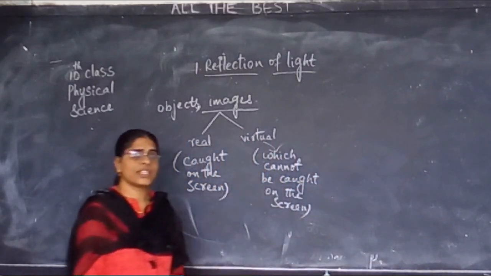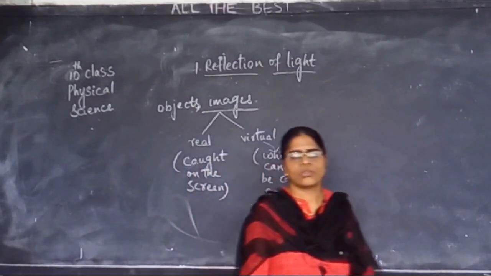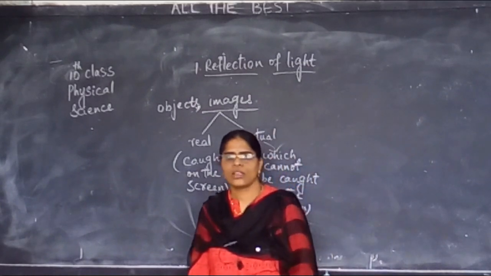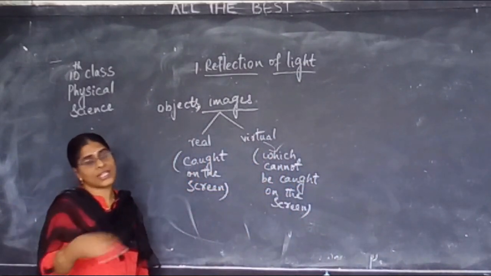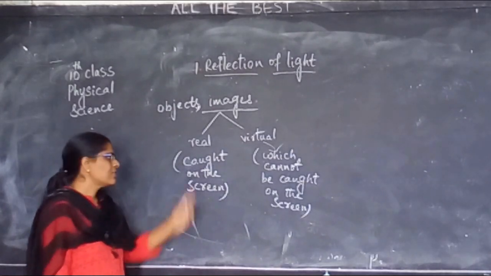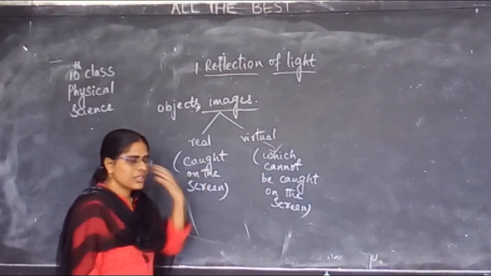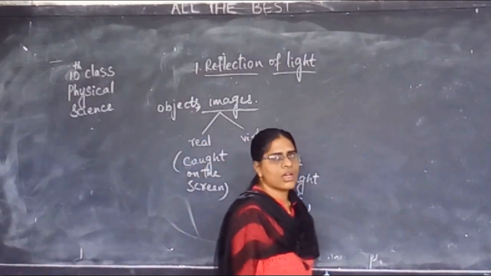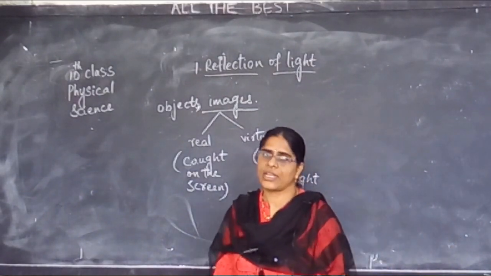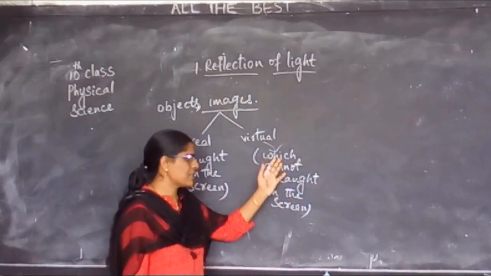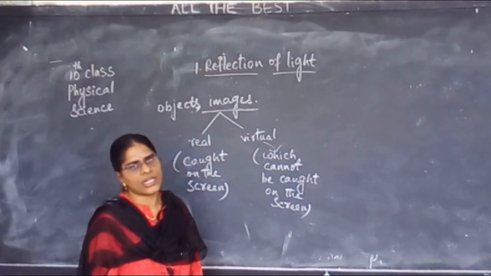See, you want to see the movie, then we all will be going to a theater. Okay? Where will you be seeing the movie there? On the screen. Yes or no? Those are all real images. Real images are always captured on the screen. Virtual images are those which cannot be captured on the screen.